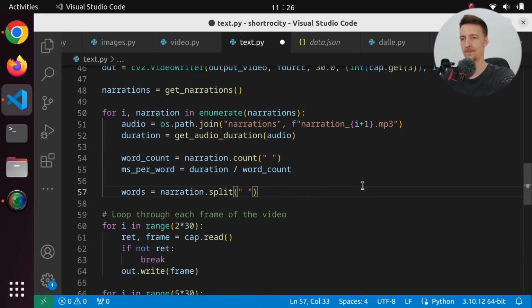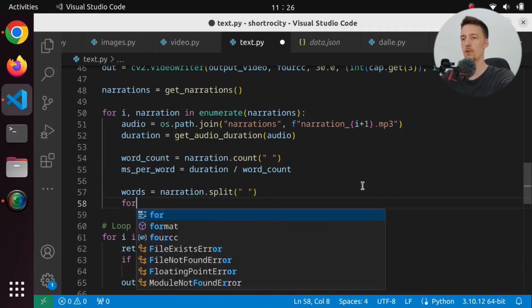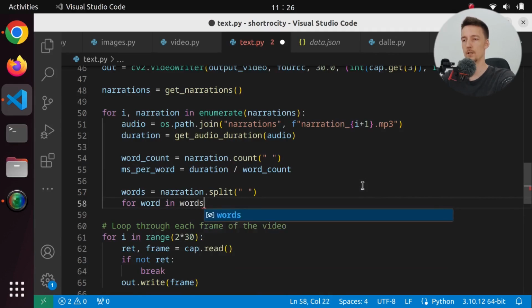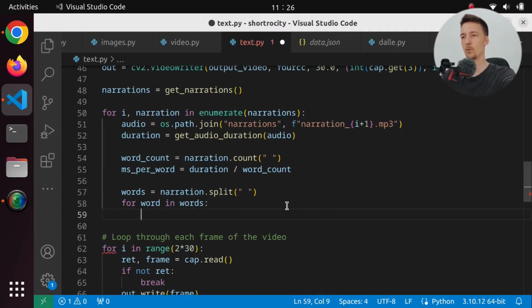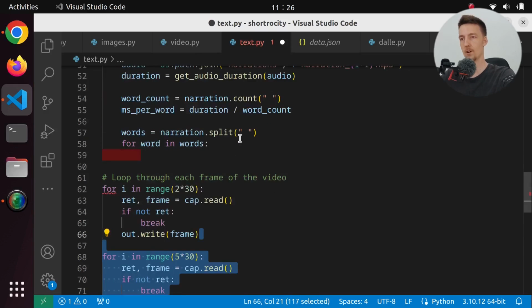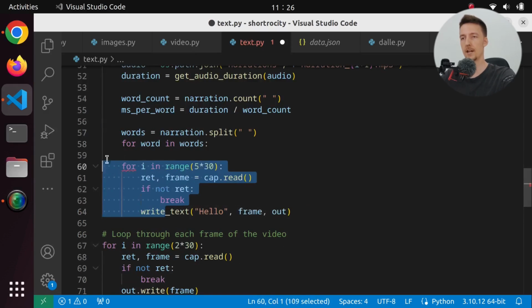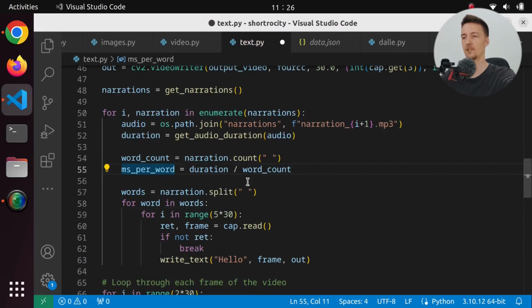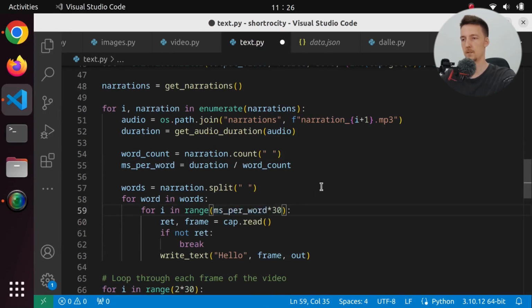But anyway, let's then do for word in words. We're going to loop through all of the words, and we are going to write the word for the amount of time that is milliseconds per word. So this, but we have to divide that by 1,000, so we get seconds, and then times 30.